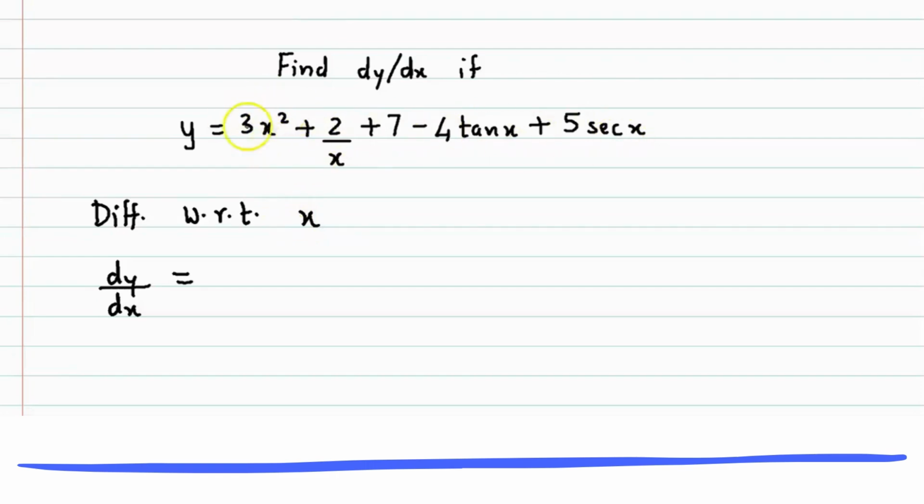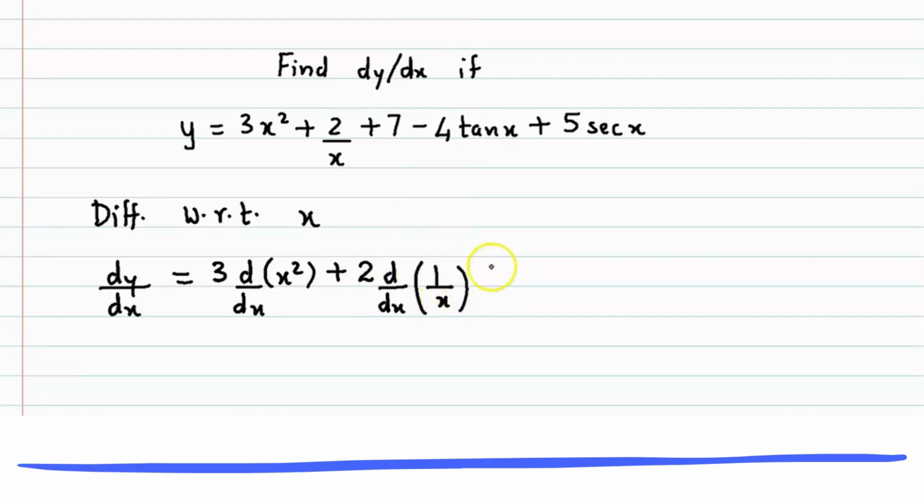So in the first term, 3 is the coefficient, so we keep it aside. So 3 times the derivative of x square plus, here 2 is the coefficient, so we have 2 times the derivative of, the function here is 1 by x, plus 7 is a constant, so we have the derivative of the constant function, that is 7.